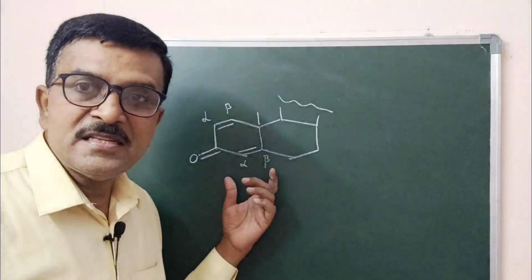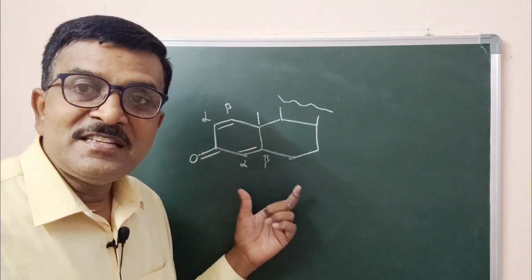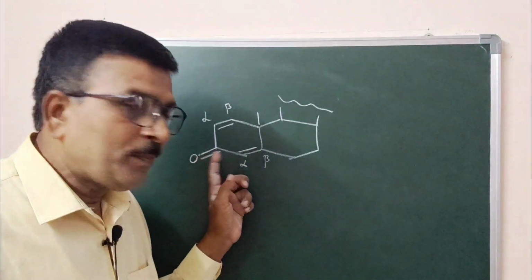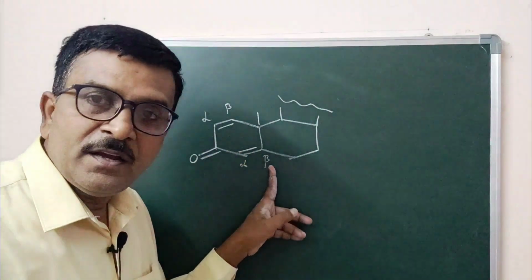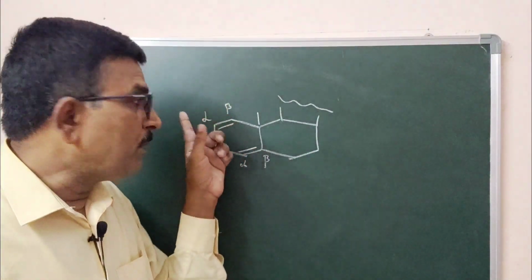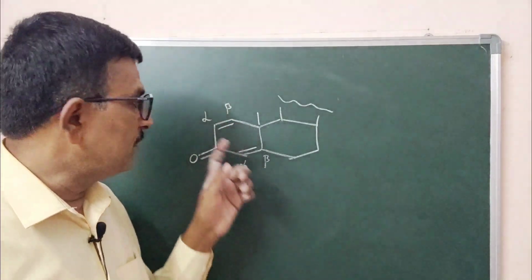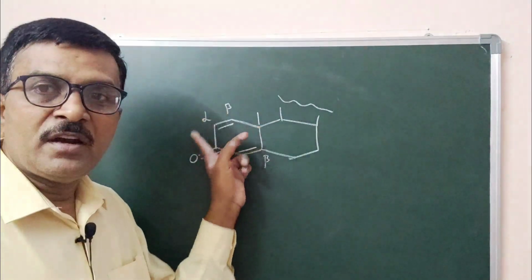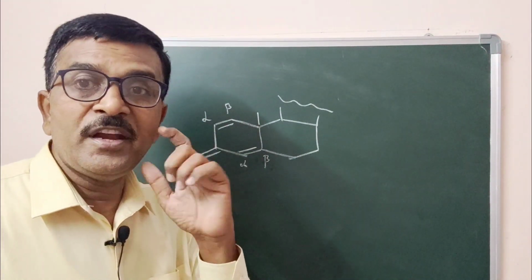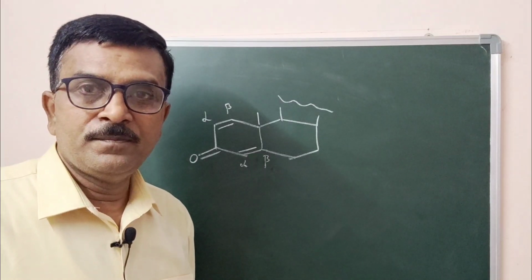Now here in this case, the molecule consists of more than one conjugated system. With respect to the bottom alpha beta carbons, this is one conjugation. With respect to the top alpha beta carbons, with respect to C double bond O, there is another conjugation. Towards this side one conjugation, towards this side one conjugation. This is called a cross conjugated system. Cross conjugated system. Are you following?